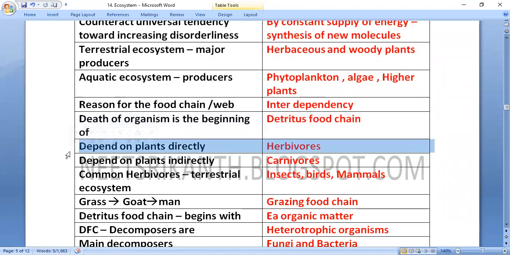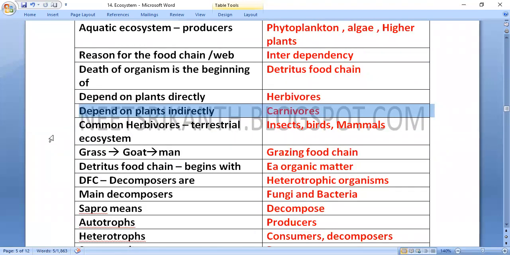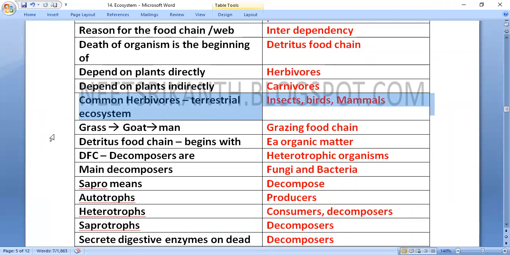Herbivores depend on plants directly; carnivores depend on plants indirectly. Common herbivores in a terrestrial ecosystem are insects, birds and mammals. Grass, goat, man is a grazing food chain. Grass is a producer, goat is a primary consumer and herbivore, and man is a secondary consumer and carnivore.